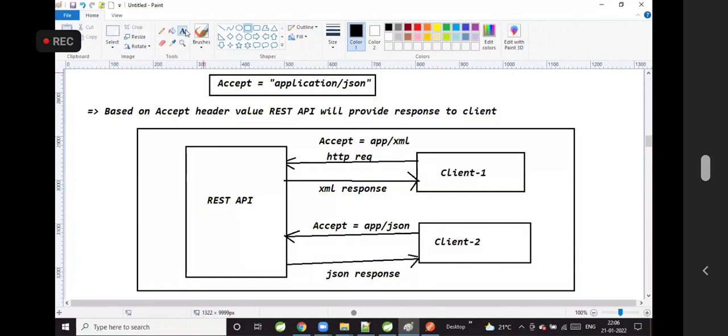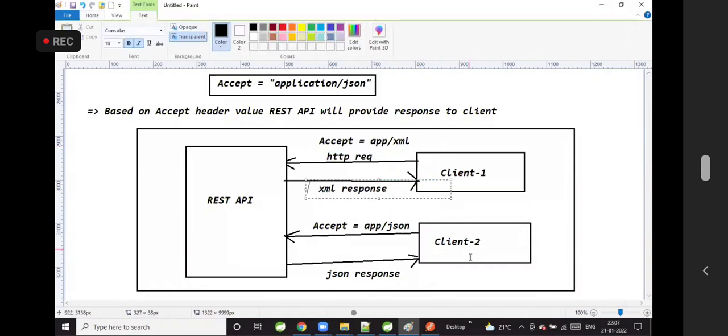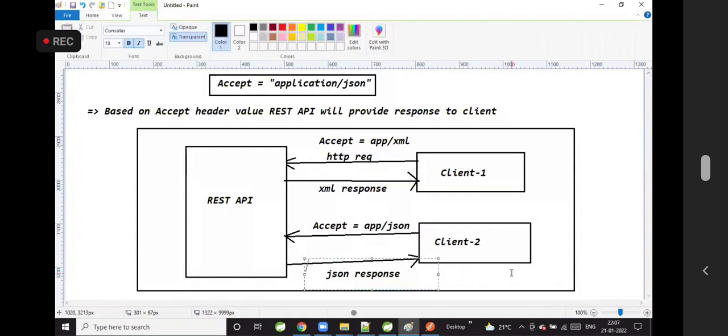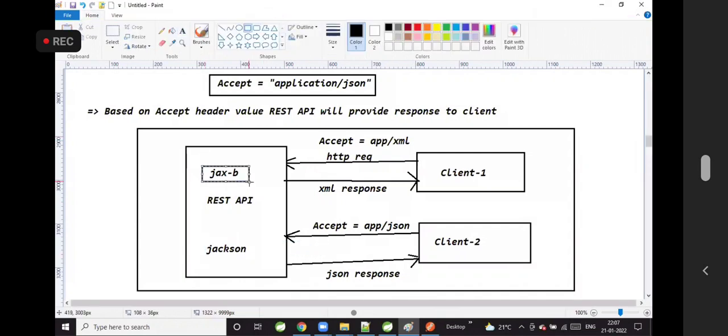Right. Now here, based on the Accept header, the REST API gives the response to the client. If the Accept header value is application/XML, then the REST API gives the XML response to the client. If a client is sending Accept equal to application/JSON, then the REST API gives a JSON response to the client. How is the XML data converted? The JAXB API is used internally. Here the Jackson API is used internally. JAXB is used by our REST API. Jackson is used by our REST API.